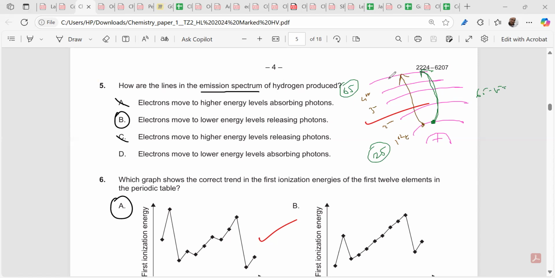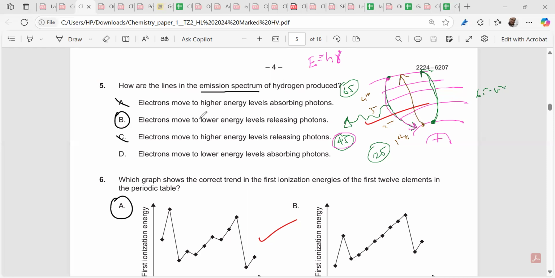Now, when the electron comes back, it releases the energy. This is very important. How much energy does it release? Exactly 45. This energy which is released, we can predict what the frequency will be. This will come as electromagnetic radiation. What's the equation? E is equal to h nu. Whatever energy is released will be exactly equal to the energy level difference.